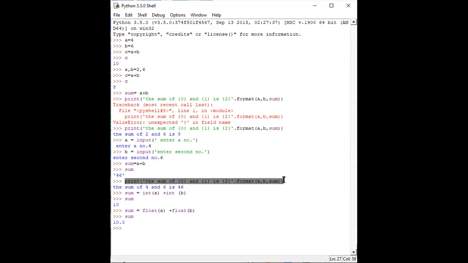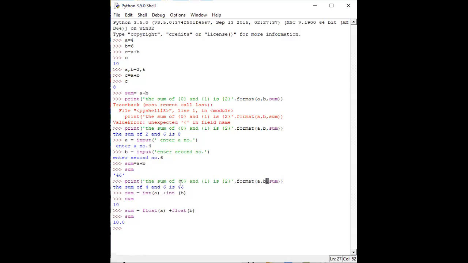So 0, 1 and 2. So 0 is my first variable as an index position, 1 is my second variable, and 2 is my third variable. So 0, 1, 2 as per the variables we are mentioning, that is the index position of those particular things, and as per that format we need to write them in the format section. So a is my first index, mentioning 0, b is my second index, mentioning 1, and sum is my third index, mentioning 2. So as per that particular 0, 1, 2, we need to mention the format also.